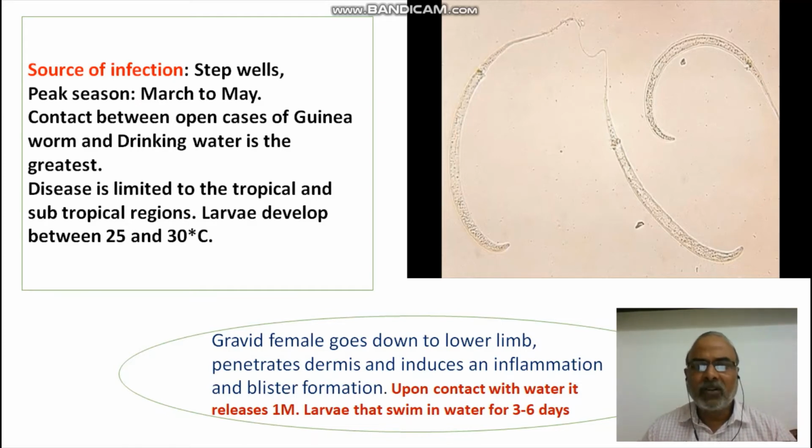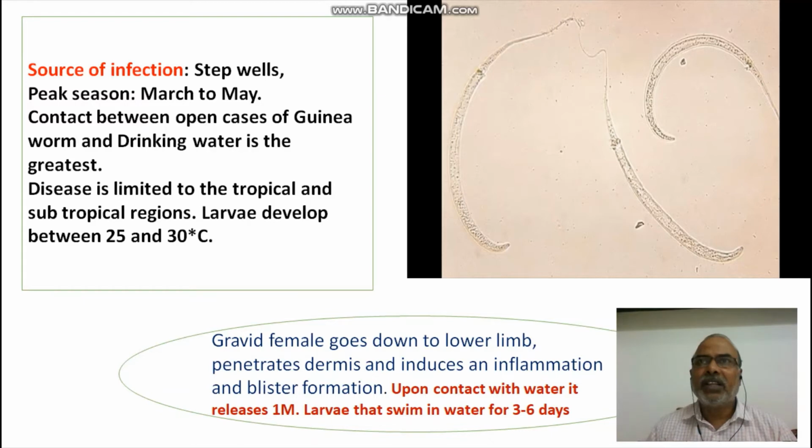The male will die after copulation, and the female worm, after going to the lower parts of the body, settles in the subcutaneous tissue just beneath the skin and starts penetrating the skin because it has certain penetration glands.